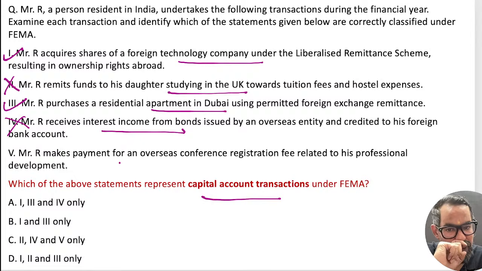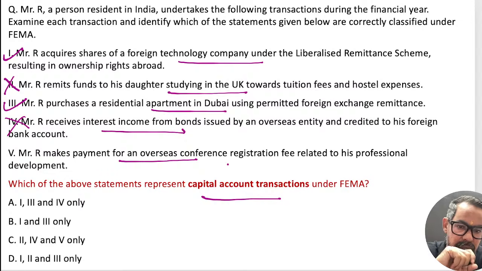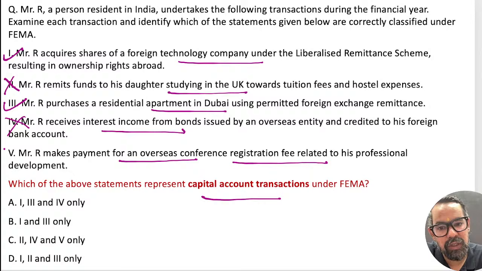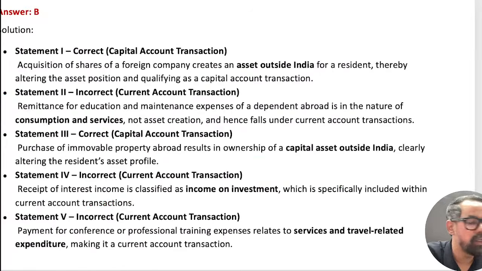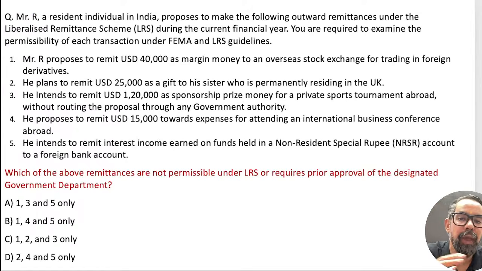This should not be included in this. R makes payment for an overseas conference registration fee, his professional thing. This is also current account. So means 1 and 3. Do we have 1 and 3? 1 and 3 means option B should be the right answer for this particular one, right? The rest three transactions are related to your current account, and only two transactions are related to your capital account. Next one.